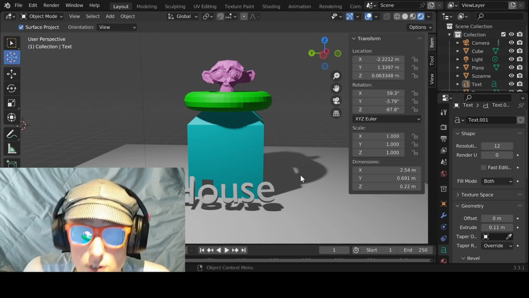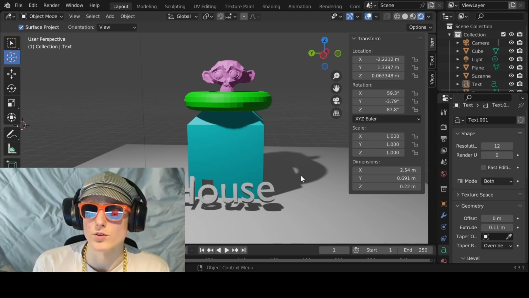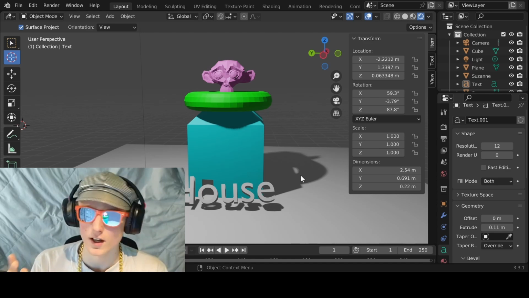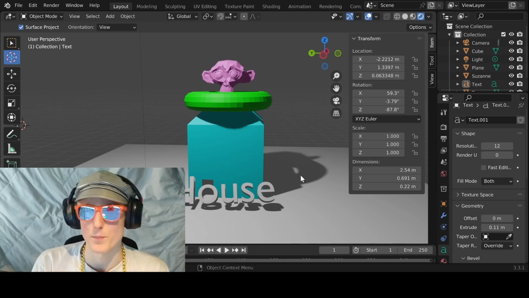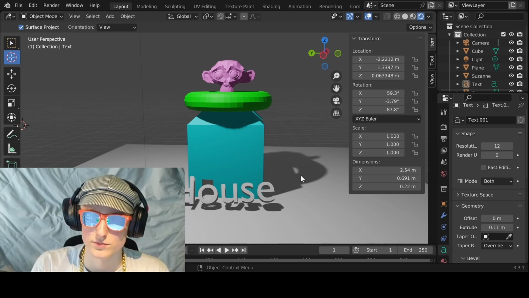Anyways, hope you've learned something here today. How to make a house in Blender and how to live your life. I mean, what more could you possibly want? A blue house, and on top of that, a green donut, and inside of the donut is a pink monkey living its best life. We should all be a little more like the monkey inside of the donut. That's deep. So, there you have it. In just a few easy steps, you can become a Blender master. But remember, with great power comes great responsibility.